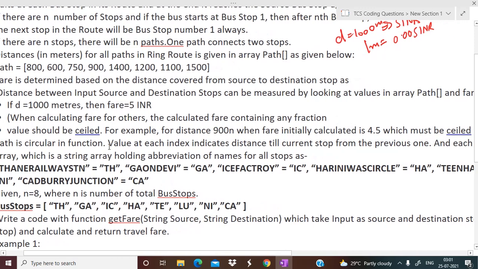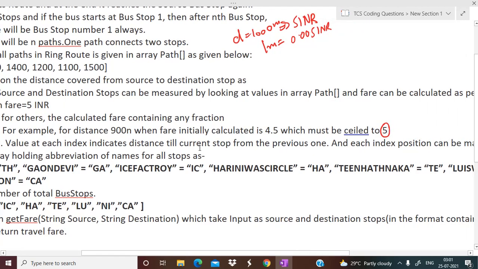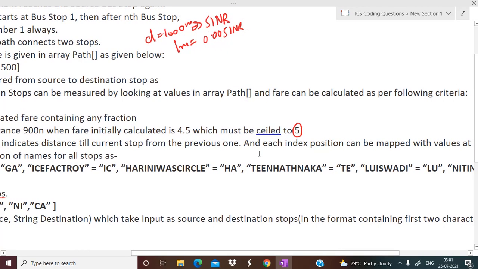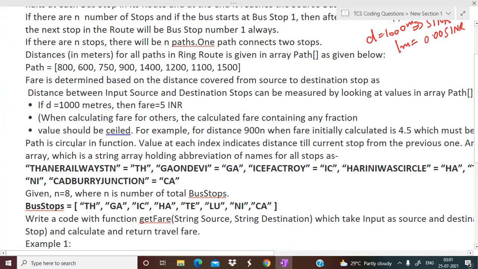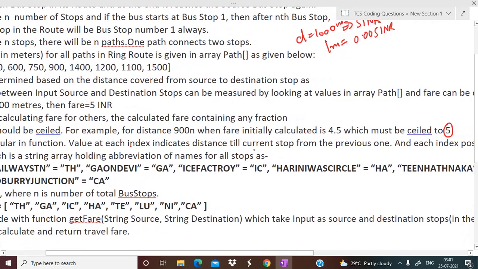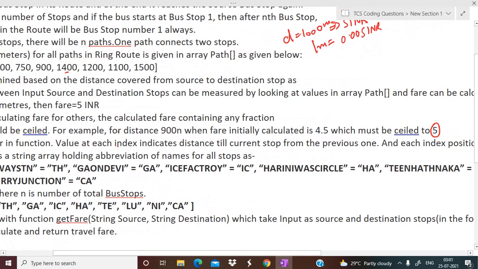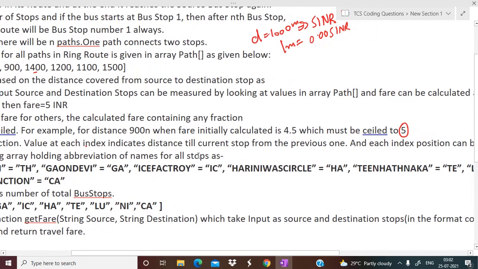Path is circular in function. Value at each index indicates distance till current stop from the previous one. So you can see they have clearly mentioned that path is circular in function, and at each index, what does this value indicate? It indicates the distance till the current stop from the previous one. It means the element on which you are currently, its distance from the previous one. That is what the index is indicating.